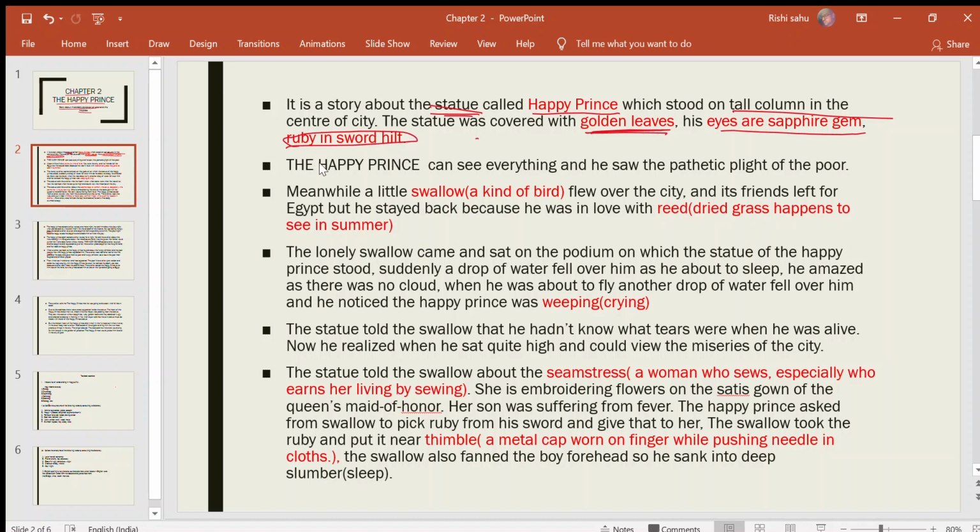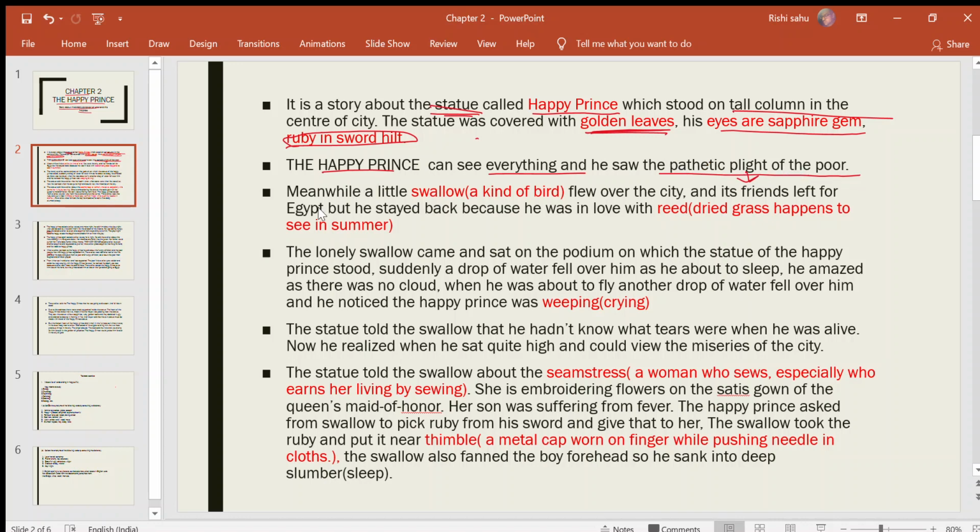Now the Happy Prince can see everything, and he saw the pathetic plight of the poor. At that height, he can see everything. Plight means miseries of the poor, or garibi, the pathetic plight of the poor.